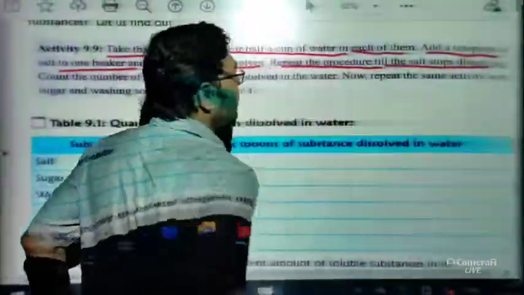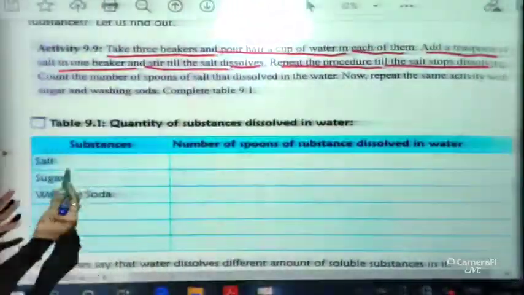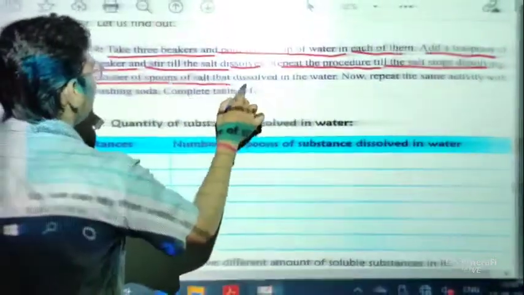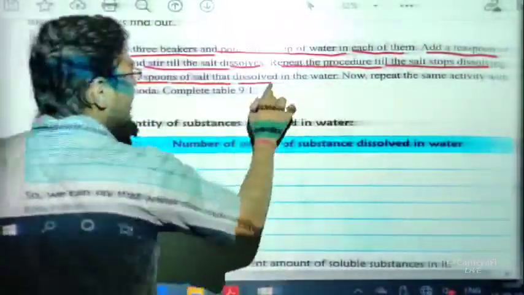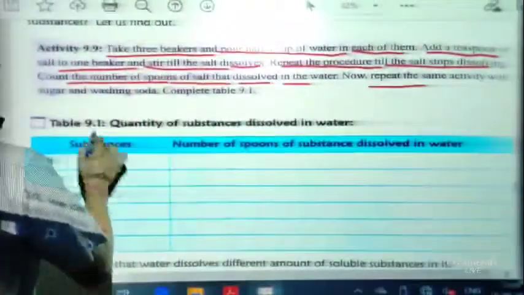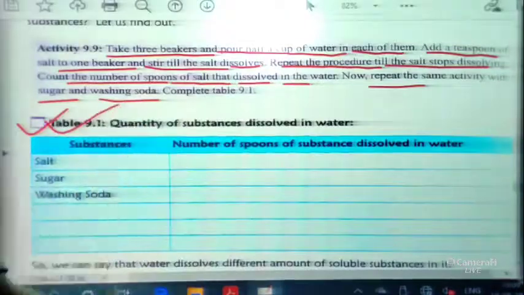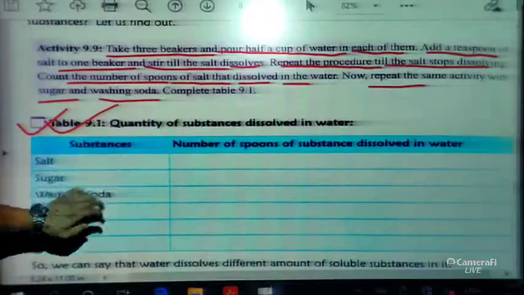Repeat the procedure till the salt stops dissolving. That means we get a saturated solution. Now count the number of spoons of salt that dissolve in the water. Now repeat the same activity with sugar and washing soda and complete this table. This table you have to do at your home.